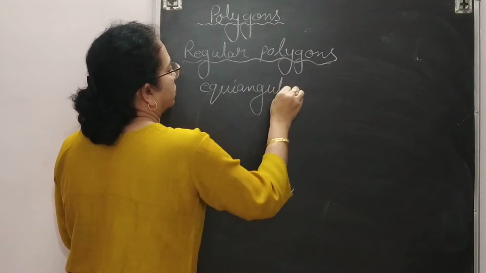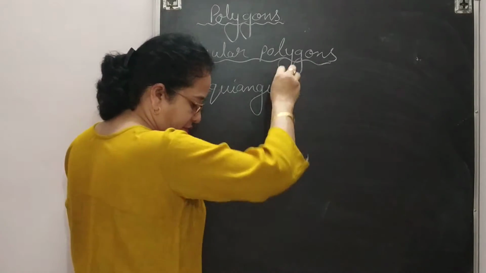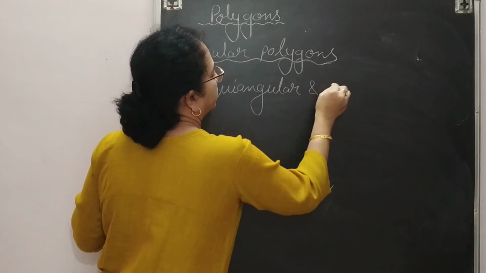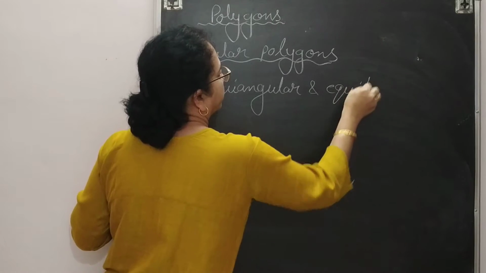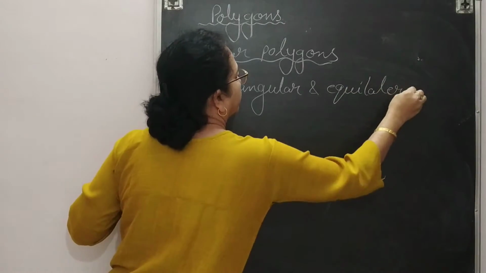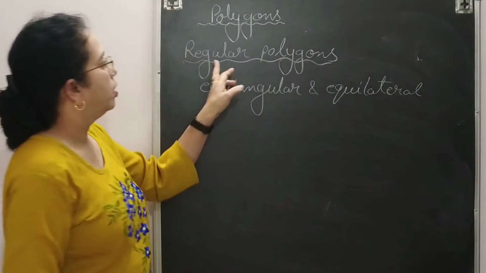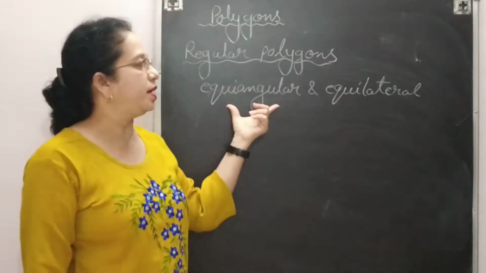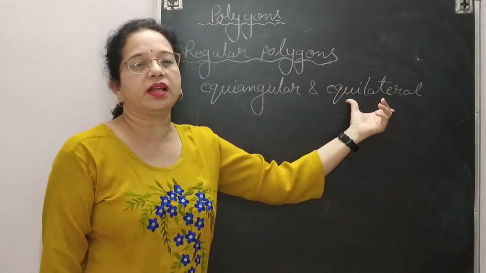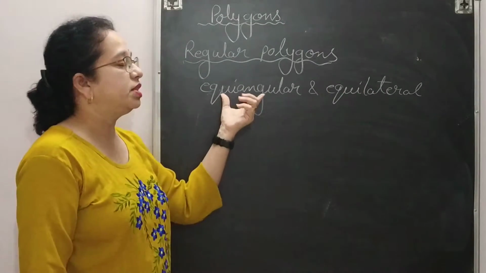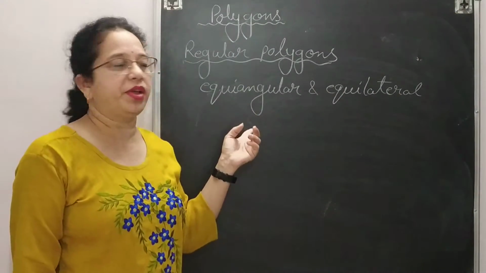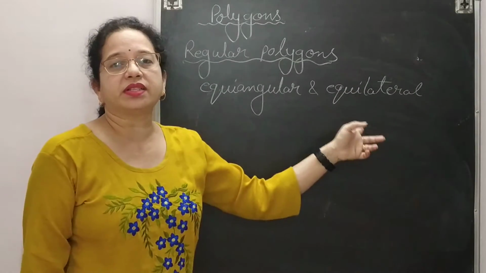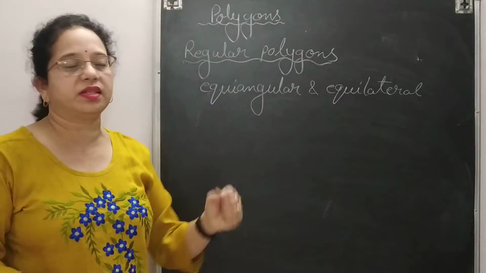Equiangular. And for sides we call equilateral. So in regular polygons all the angles are equiangular and all the sides are equilateral. What does it mean? जितने भी एंगल्स होते हैं उन सबके मेजर समान होते हैं, जितनी भी साइड्स होती हैं उन सबकी लेंथ सेम होती है.